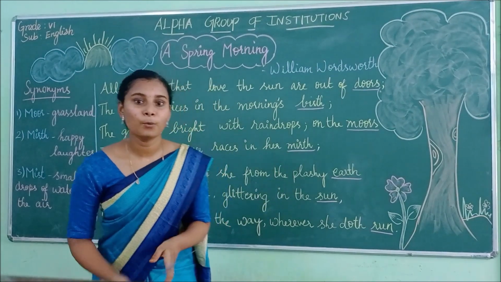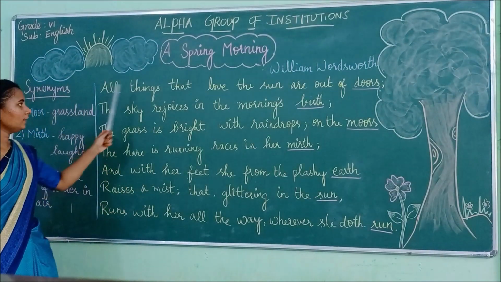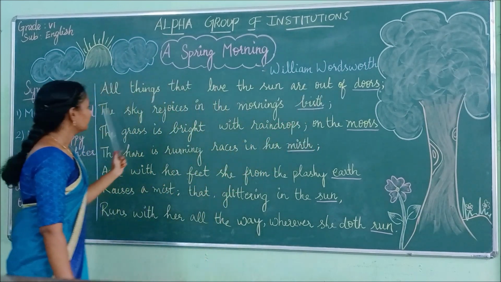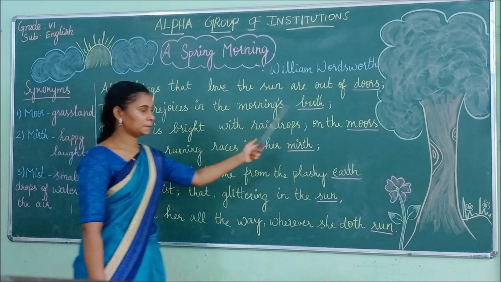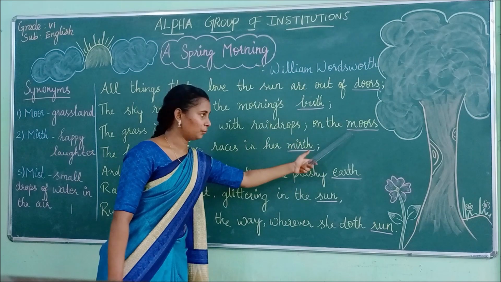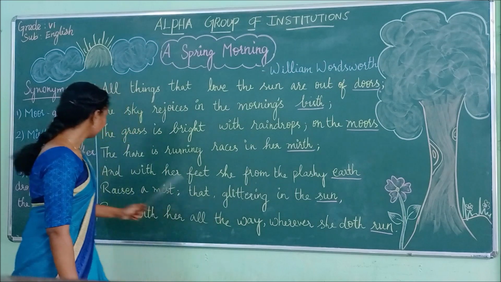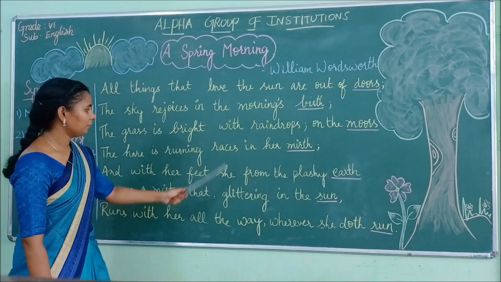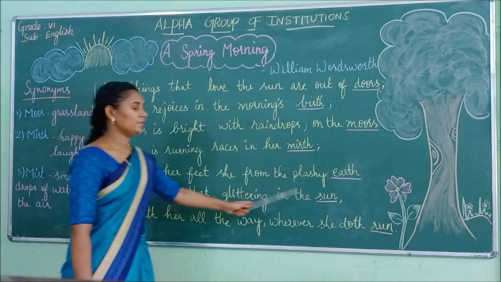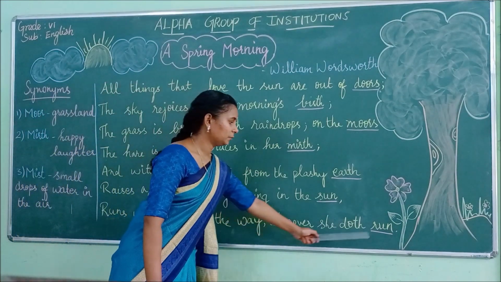I shall recite the poem again. Listen carefully. Okay, children, we shall recite the poem now. All things that love the sun are out of doors. The sky rejoices in the morning's bird. The grass is bright with raindrops on the moors. The hare is running races in her mud. And with her feet, she from the plashy earth raises a mist that glitters in the sun, runs with her all the way wherever she doth run.